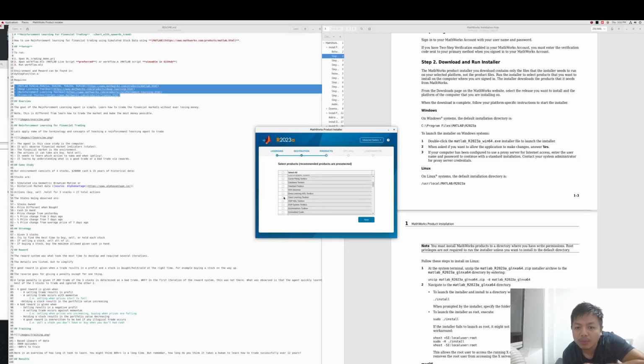Choose the products that you want. As you can see, I've chosen Deep Learning Toolbox. Else, choosing everything is going to be quite heavy, I mean, memory wise. And then I'm choosing Financial Toolbox, GPU toolbox, and I'm not able to see this.